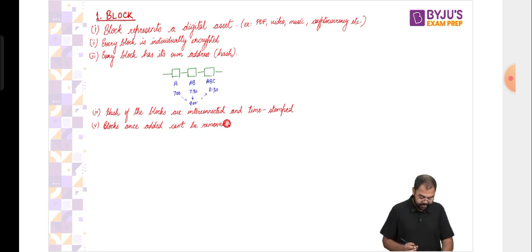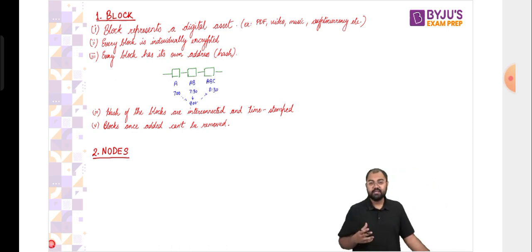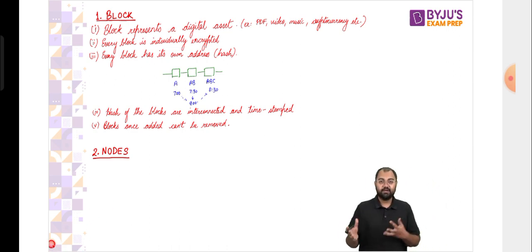Now coming to the second aspect, and the second aspect here is about the nodes. The second important part of the security is through the nodes. Now, what is the role of nodes? What do we mean by nodes first and foremost? And what is the role of nodes? How do the nodes make this a very secure and a transparent system?